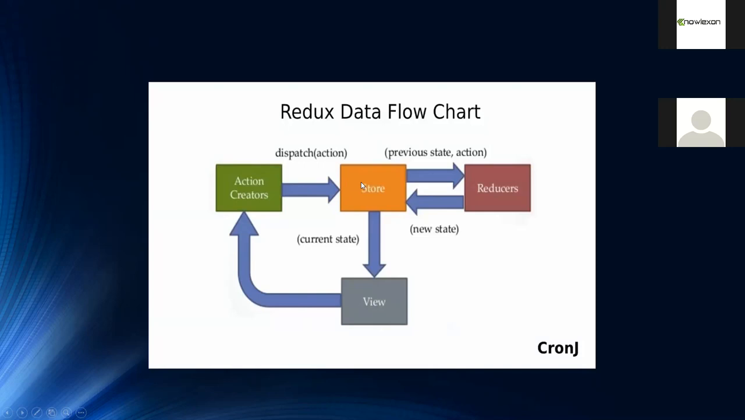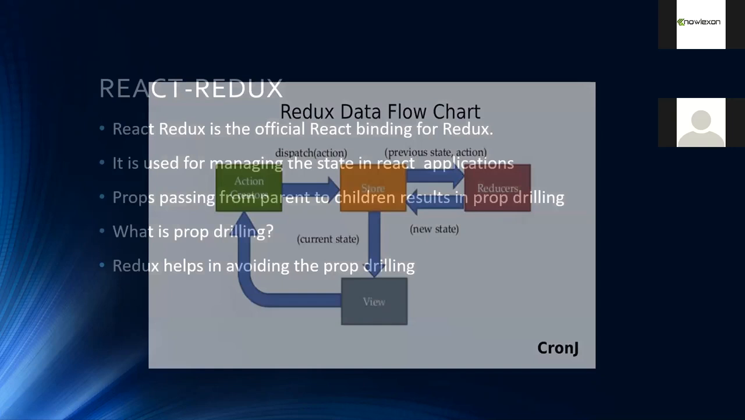The store takes the previous state and the action and passes them to the reducer function. Changes happen in the reducer function according to the action coming from the action creator and the store, and it returns a new state. This new state is updated in the store, and that's how the current state becomes visible to you. This is how data flows in Redux. And this is about Redux.